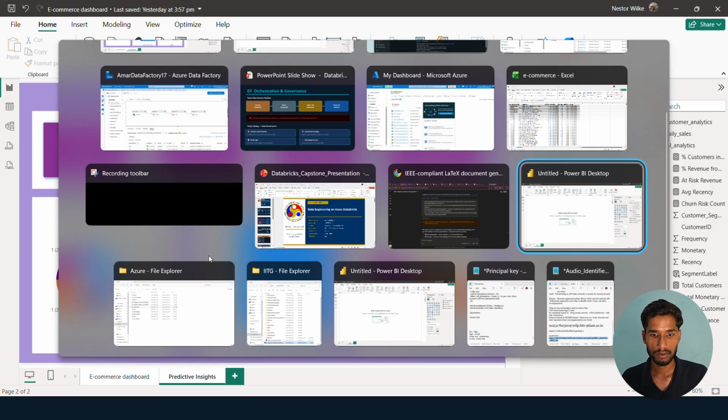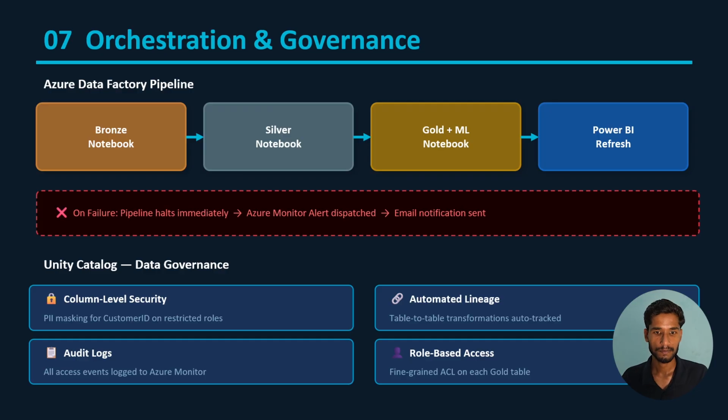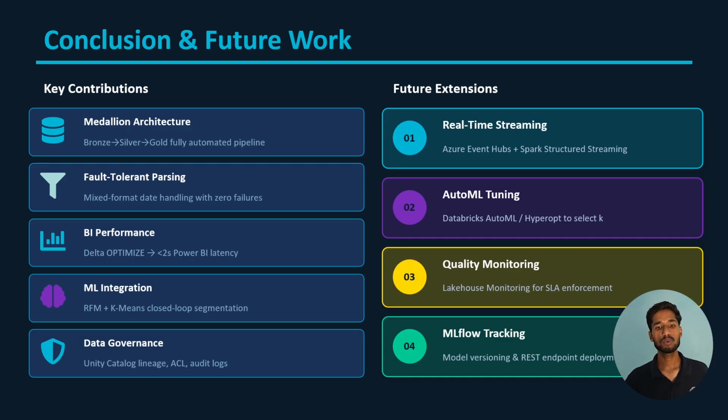Let me just go back to my slide. So everything that you have seen on the previous slides, from taking input data to building a Power BI dashboard, comes under your orchestration, where you build the pipeline, everything from bronze layer, silver layer, gold layer. So everything comes under the pipeline and the orchestration and governance. And now I will conclude. The conclusion and future work. These are the things that I did.